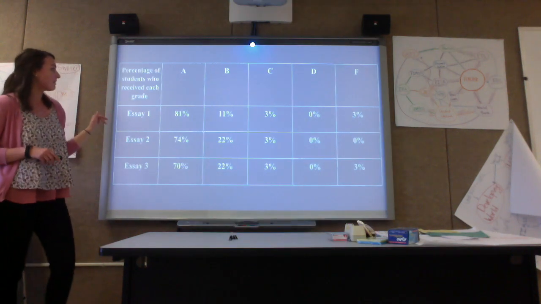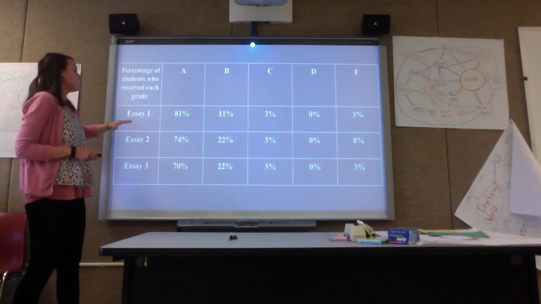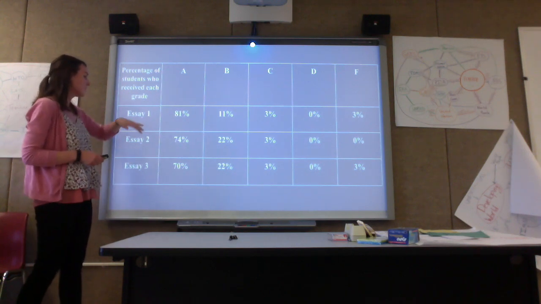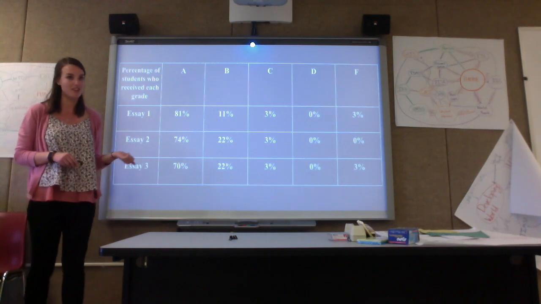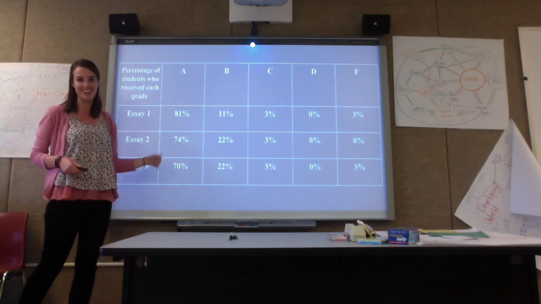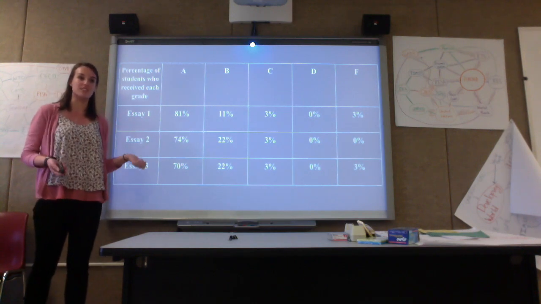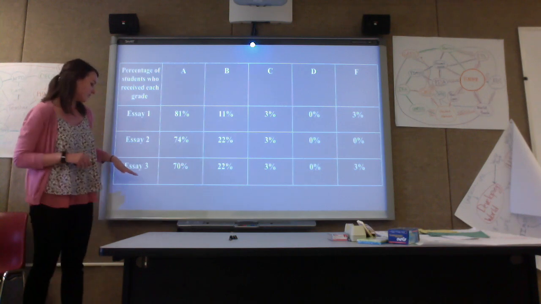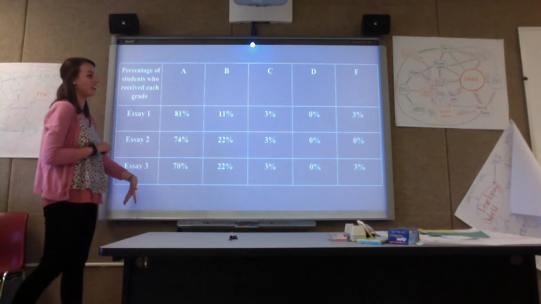And this is just a graph of the percentage of students who received each grade, A through F. So in Essay 1, they had an 81% average. In Essay 2, it was a 74% average, and in Essay 3, it was a 70% average, so it did decline, the A's declined throughout the semester. But I credit this to the fact that they're second semester seniors who have kind of given up at the end of the school year because this was administered a couple weeks ago and they're already into college and just want to be graduated and gone.